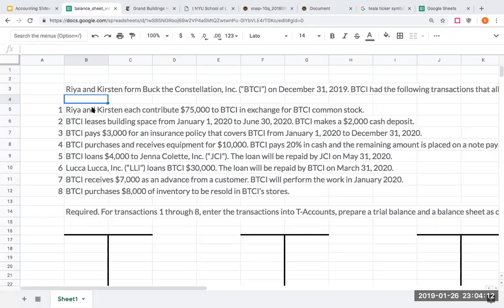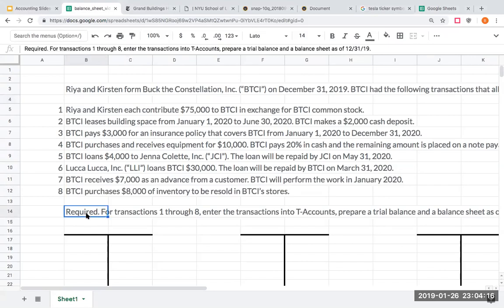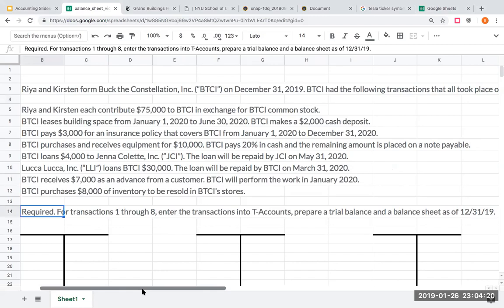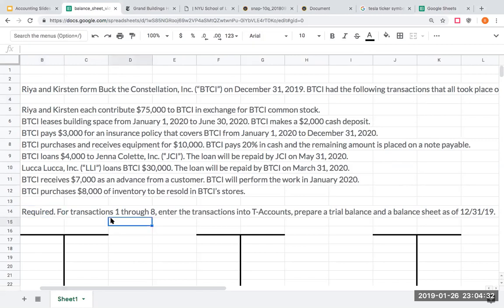Okay, so now we have to go through and record transactions. We always want to look at what's being required of us. Here we need to input all of these into the T accounts. We need to prepare a trial balance and a balance sheet as of December 31st, 2019.